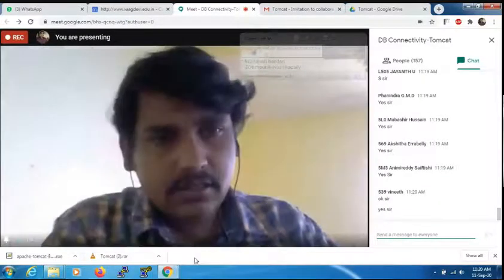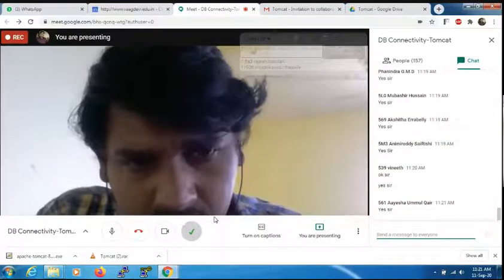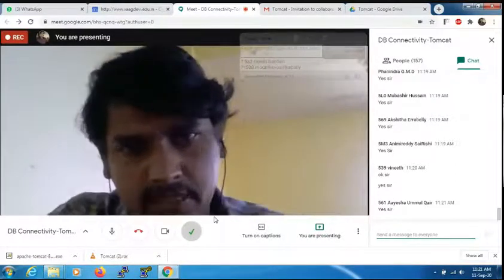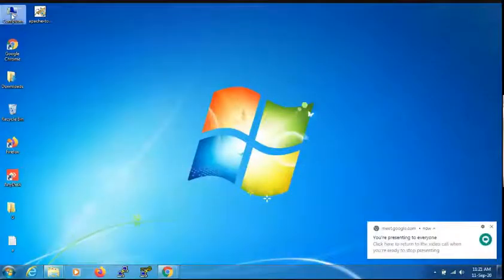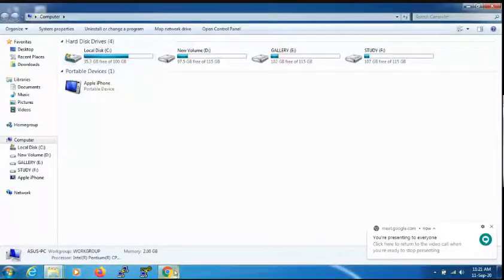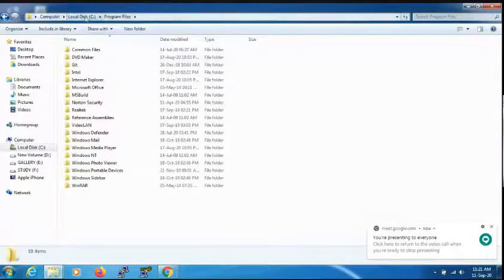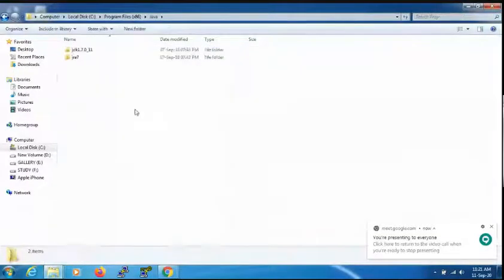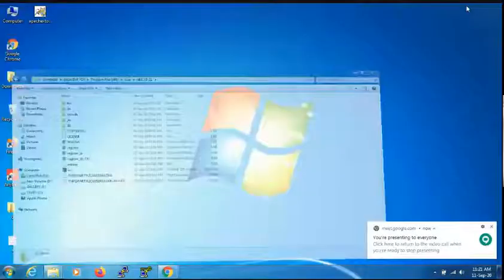Right, dear everyone. Let's try to see. Before installing the Tomcat server, first you should install the Java software. In this system, the Java 7 version has already been installed. Let's see this Java version: My Computer, C drive, Program Files x86, Java, JDK 7 version. I'm using the JDK 1.7 version.